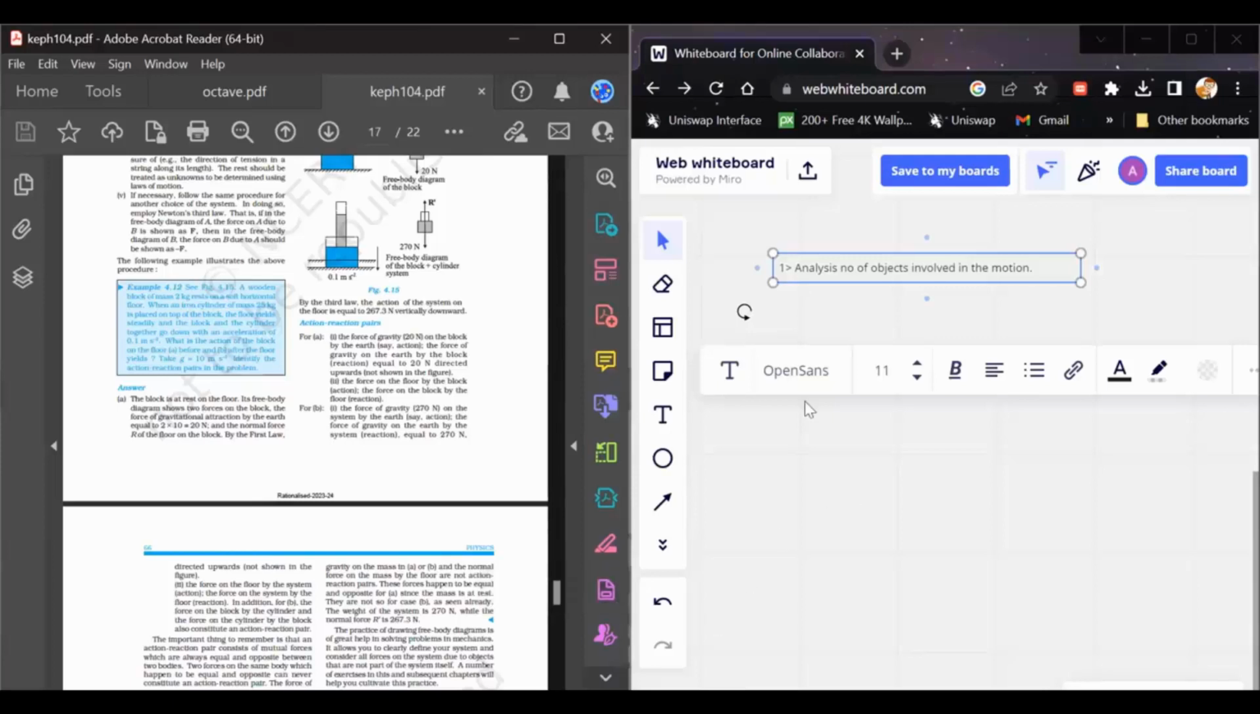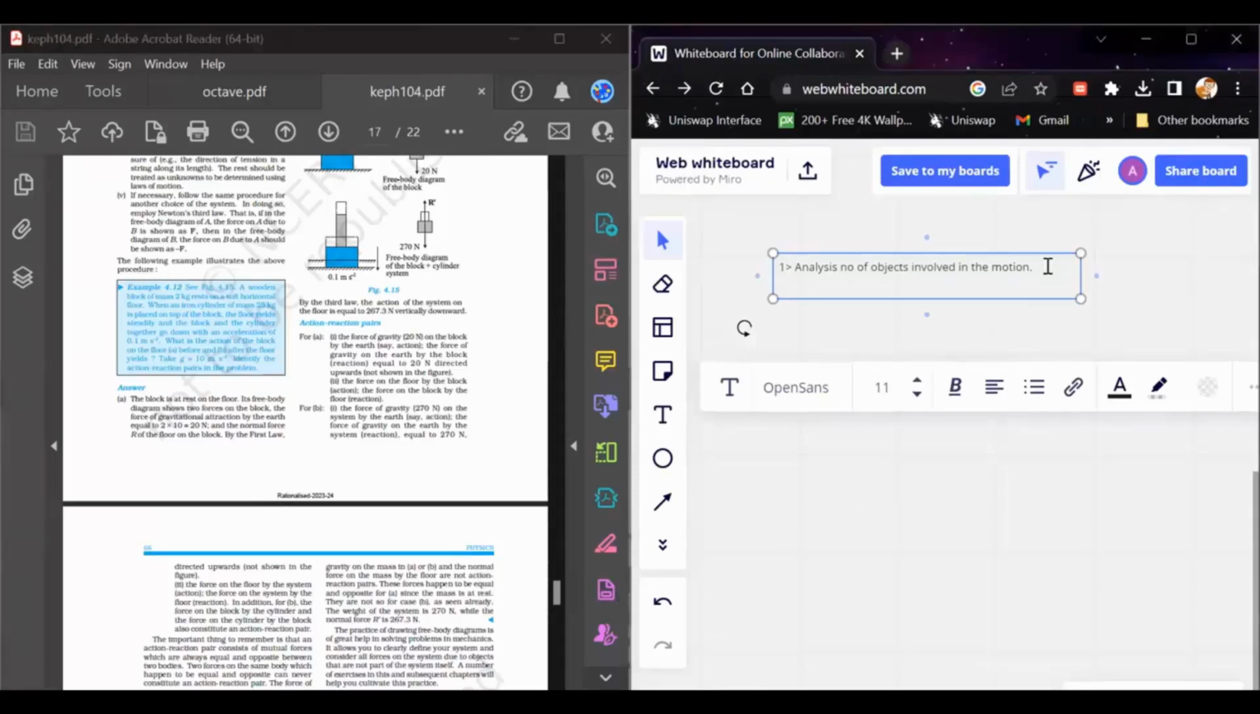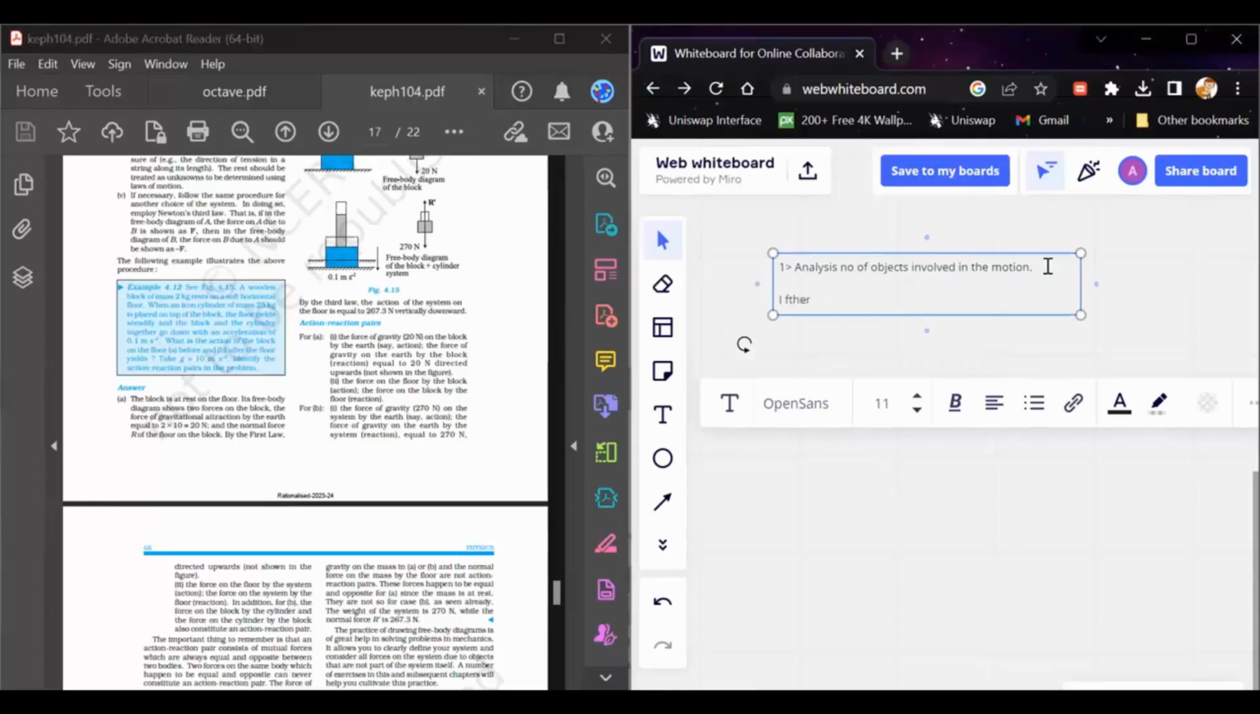So what happens? There is no acceleration. By the first law of motion, you can say that if there is no acceleration, if there is no external force in the system, then either the system will continue to move in its same direction, or if it is at rest, it will remain at rest. So we have to see that if there is no acceleration in the system, then you can